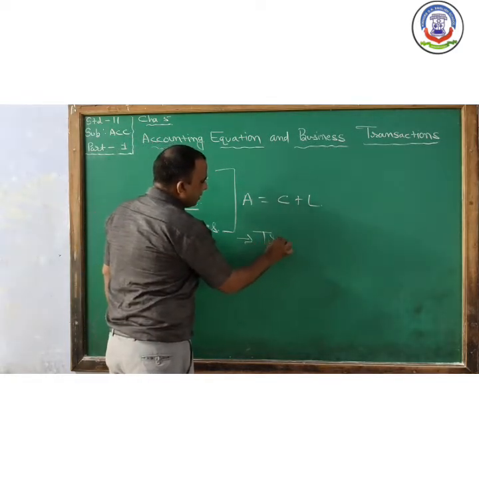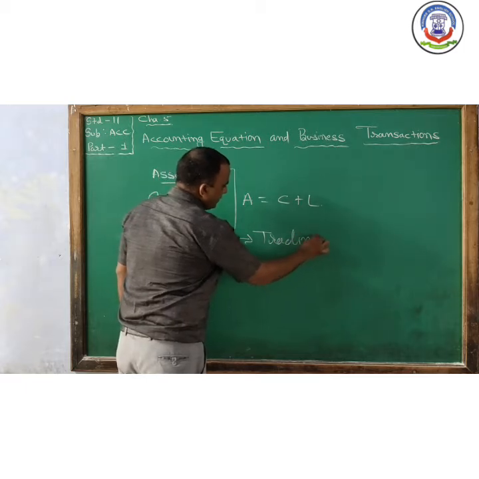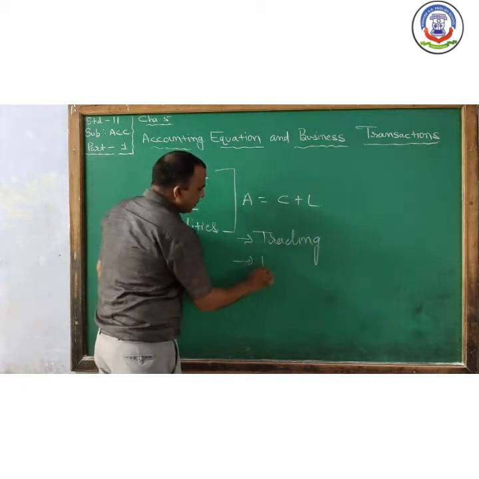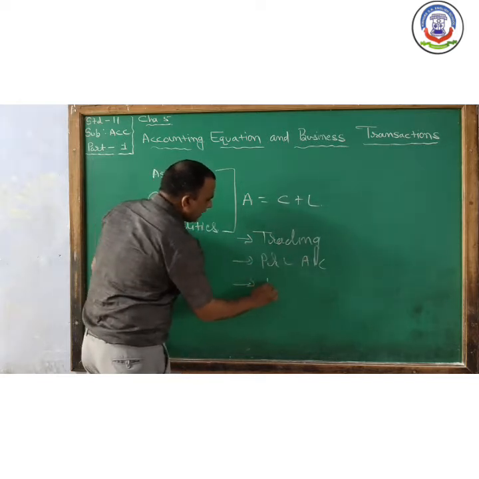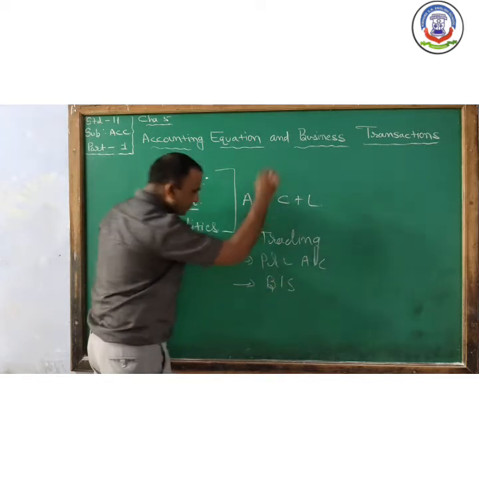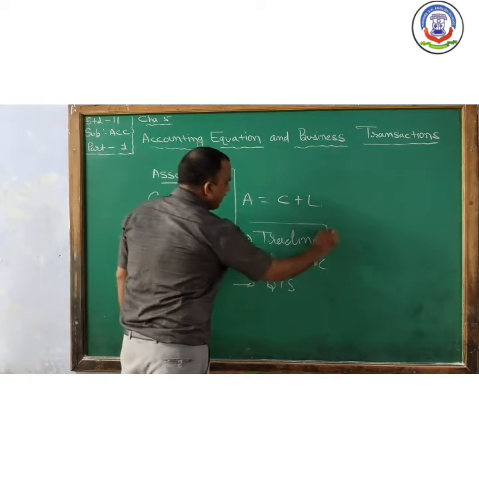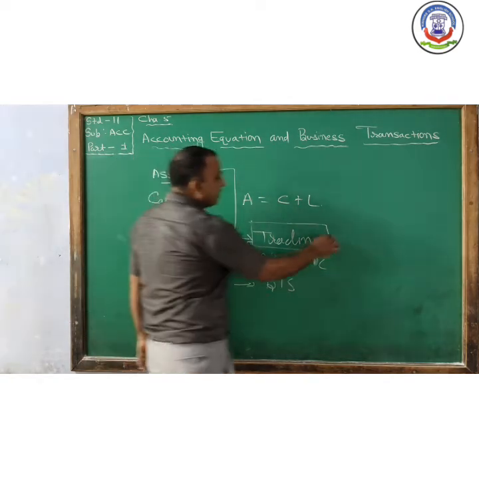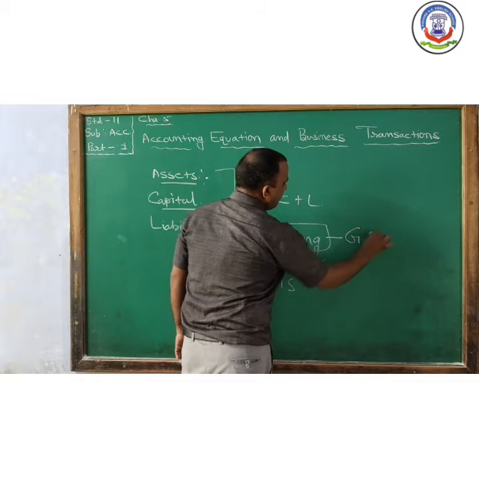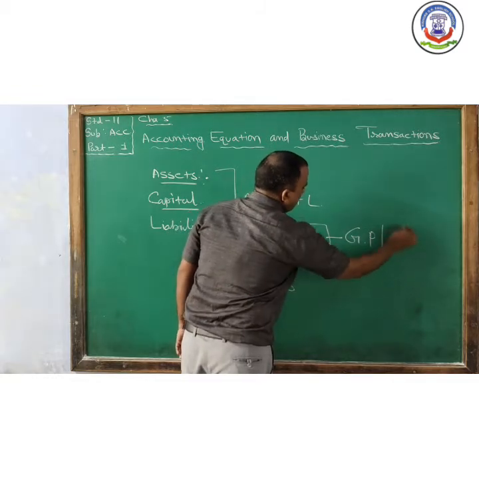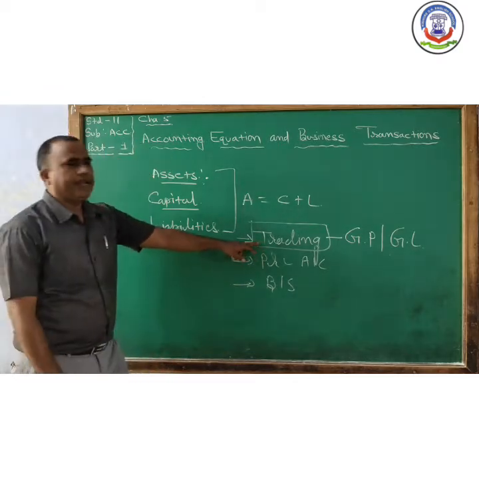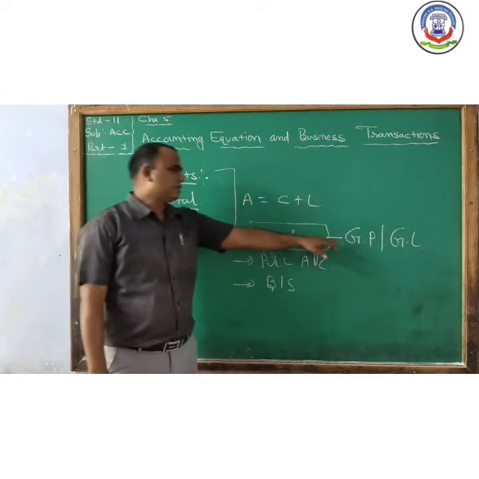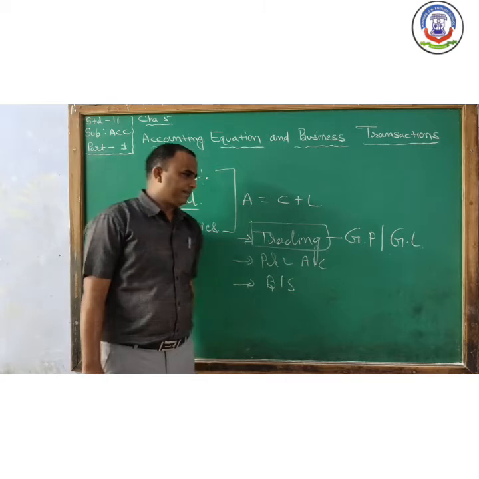First one is trading account. Next one is profit and loss account, and the last one is balance sheet. With the help of trading account, we can find out the gross profit or gross loss.